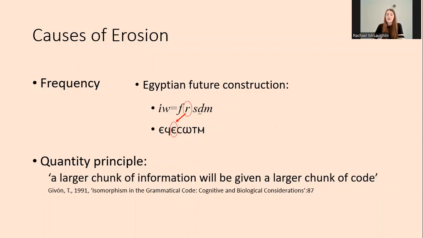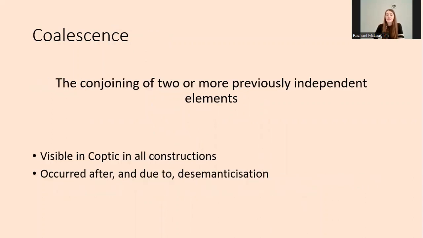This suggests that erosion may be caused by the process of desemanticization, which is a linguistic shift involving loss of lexical meaning and the gaining of grammatical meaning. This process of desemanticization occurred before erosion in all Egyptian verbal constructions. Desemanticization may also be seen as a cause for the other main syntheticization process, coalescence, which involves the joining of two or more elements which could be previously separated by something outside of the construction.